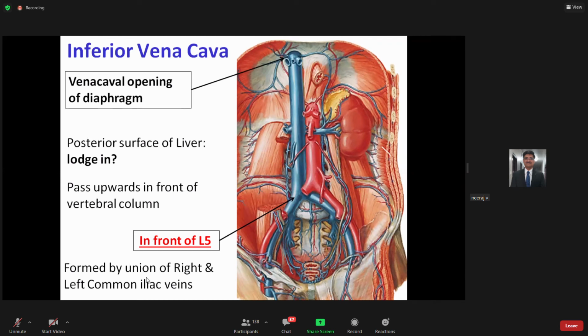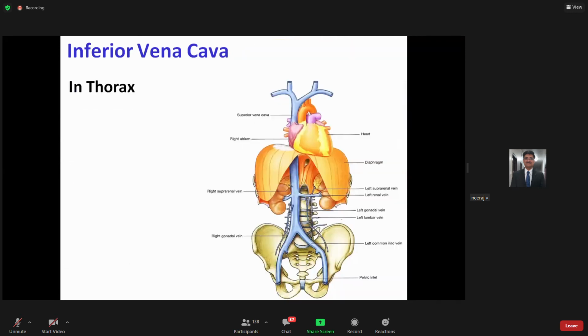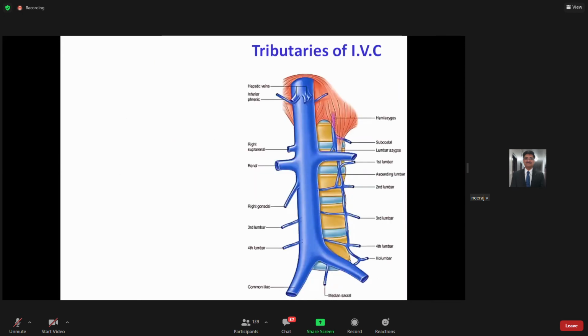So this is formed by union of right and left common iliac over here. Then it runs upward on the posterior surface of the liver within the caval groove, and then it enters into the thoracic cavity through veno-caval opening in the diaphragm at the level of T8. And then of course in the thoracic region, you can see here this is the right atrium, so it passes through the pericardium, and then it will be entering into the right side of your heart. So it pierces the fibrous pericardium and enters into the right atrium.